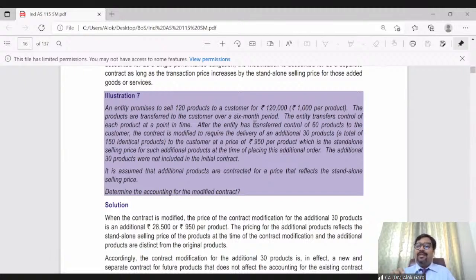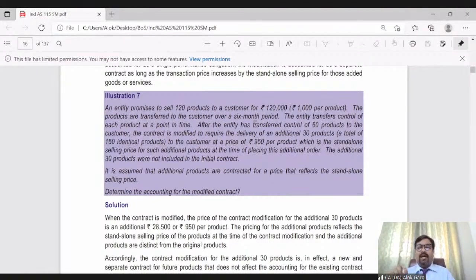And in the question, it is mentioned that these 30 products were not initially included in the contract. And second, it is mentioned that for these 30 additional mobile phones or 30 additional products, the price, which is 950 rupees, is the standalone selling price. It is the market price. It is assumed that additional products are contracted for a price that reflects the standalone selling price. Okay. It is given in the question.